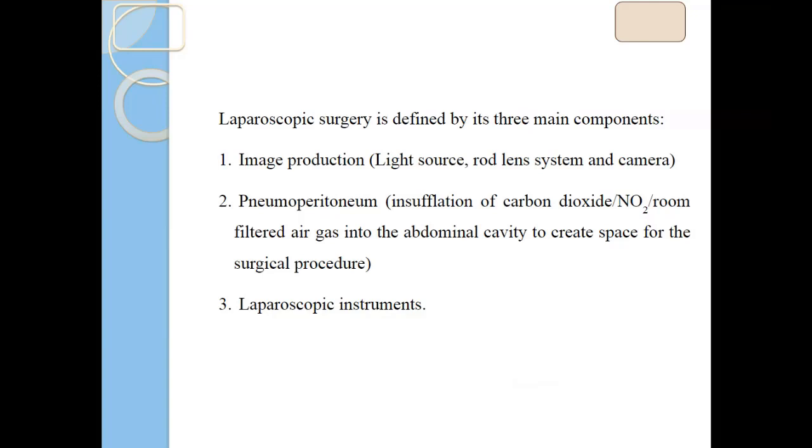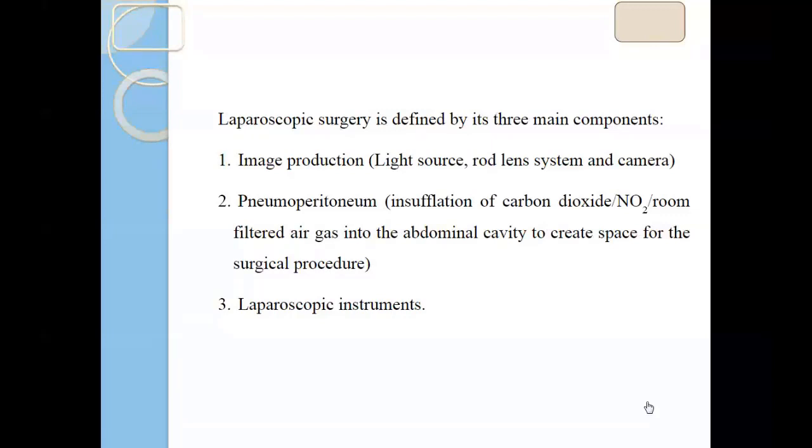We even have a study with us, and there is no complication with room filter air also. Only, room filter air creates a combustion effect and fumes during coagulation of the organs and vessels, but CO2 does not give you fumes. If you are using room filter air during dissection and coagulation and fumes are there, you have to stop your procedure to clear the vision and then you can start again. But room filter air reduces the cost of the surgery. Basically, carbon dioxide is the best gas for the creation of pneumoperitoneum.